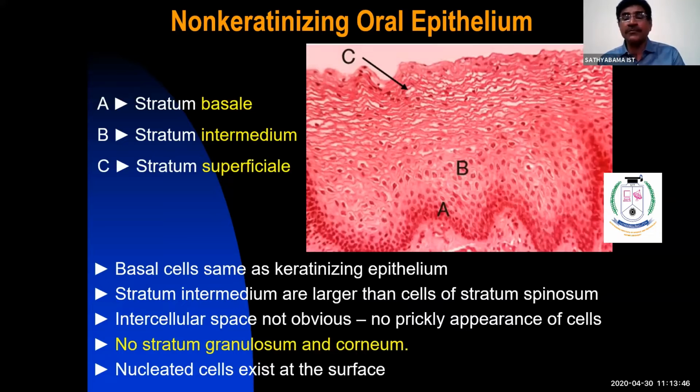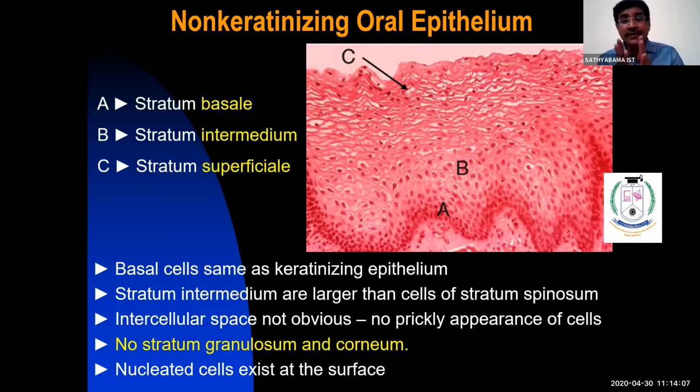In stratum superficiale, when compared to the cutaneous epithelium, the cells are large. The intercellular bridges are much less distinct, whereas the intercellular bridges, called desmosomes, are very much intact, distinct and well exaggerated in cutaneous epithelium.